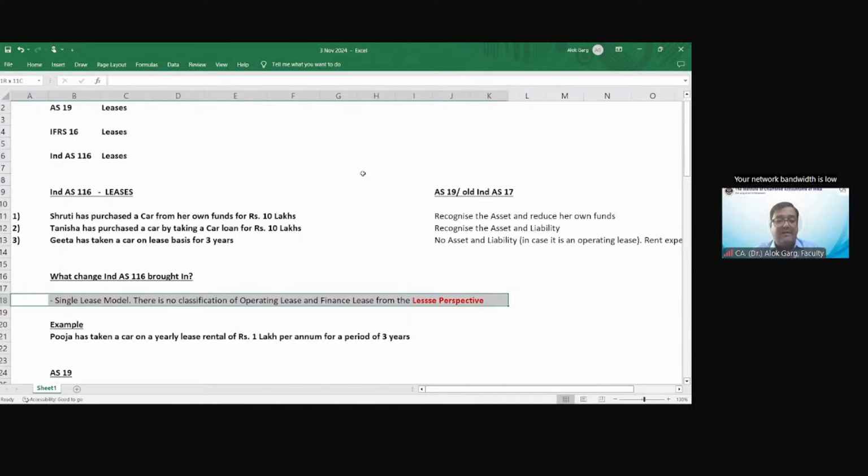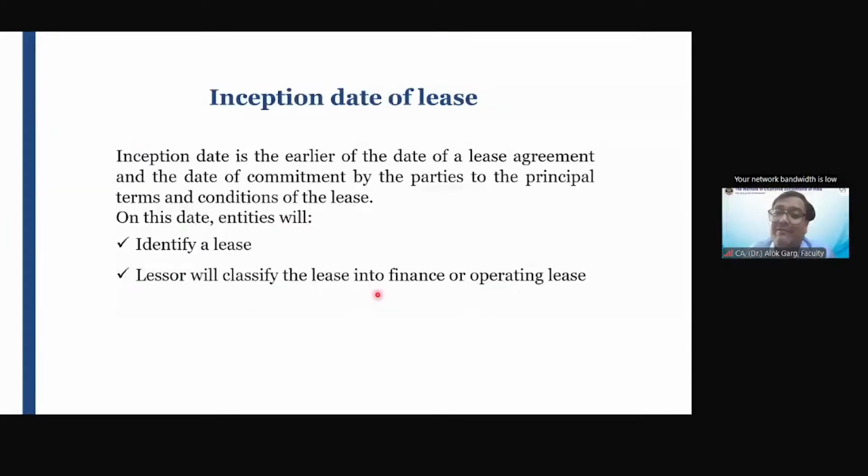But from the lessor perspective, lessor to owner होता है ना, मालिक होता है ना. From the lessor perspective, there is still the lease has to be classified between finance and operating lease. Okay. आपको सिर्फ अभी इतना ही ध्यान रखना है. I will discuss the lessor accounting separately. समझ आया?